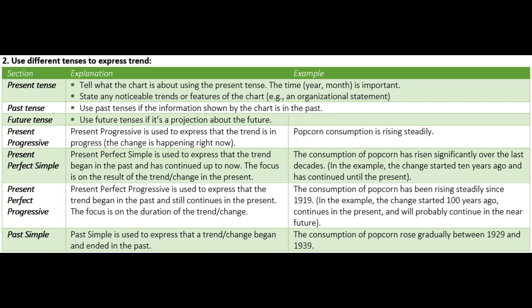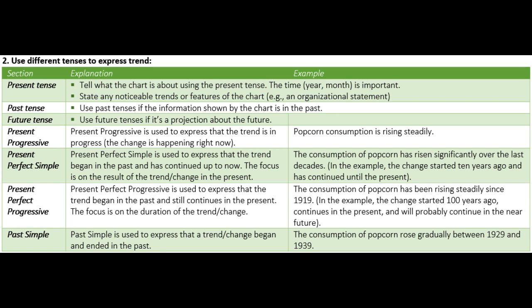Past tense. Use past tenses if the information shown by the chart is in the past. Future tense. Use future tenses if it's a projection about the future. Present progressive. Present progressive is used to express that the trend is in progress, the change is happening right now. Example, popcorn consumption is rising steadily.